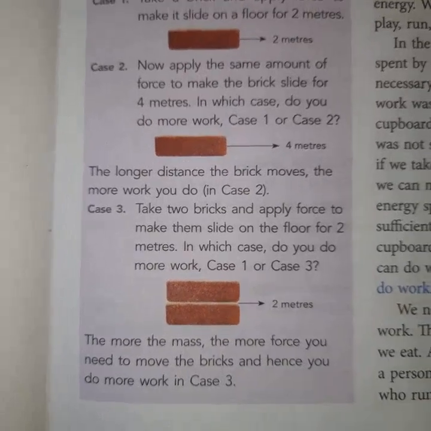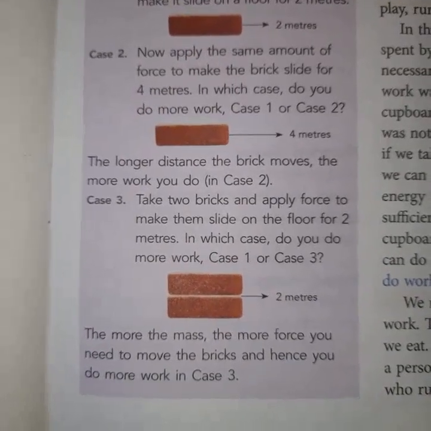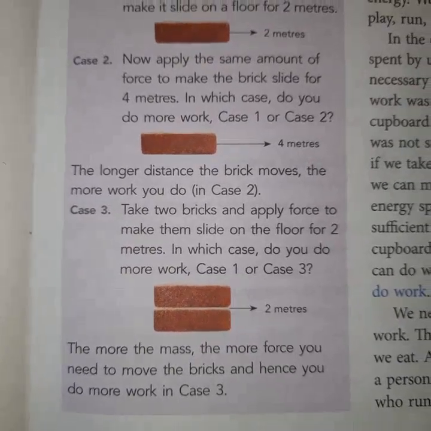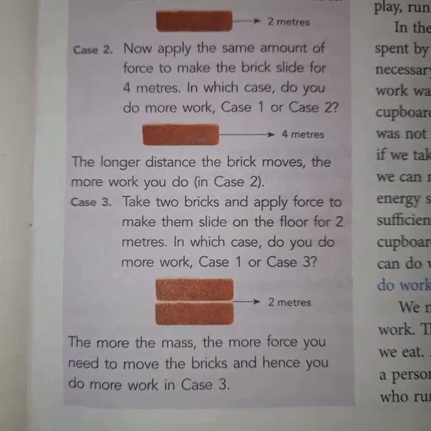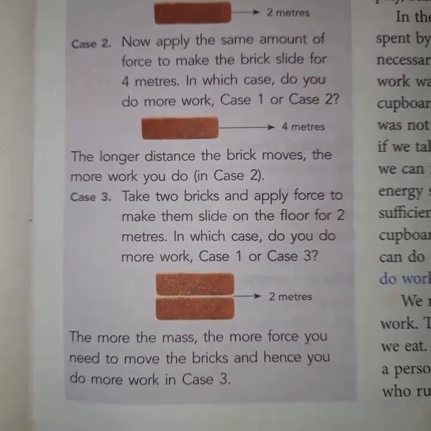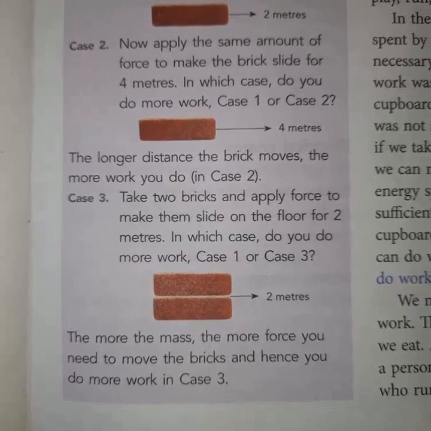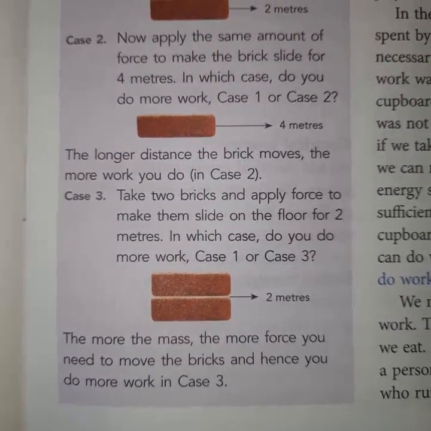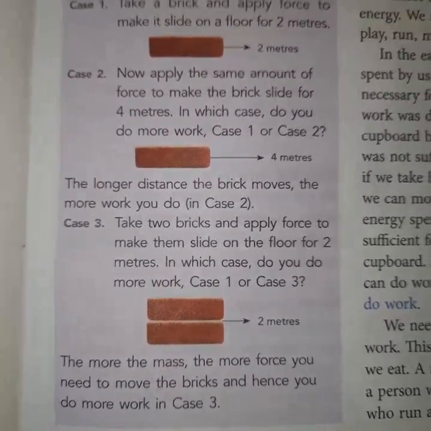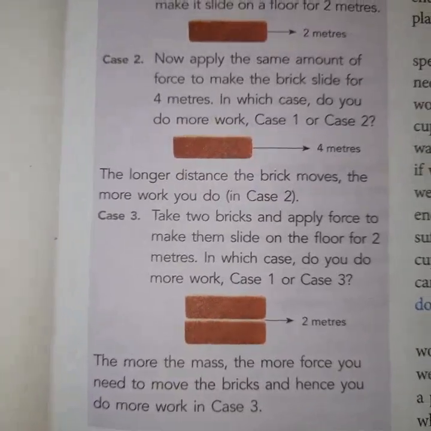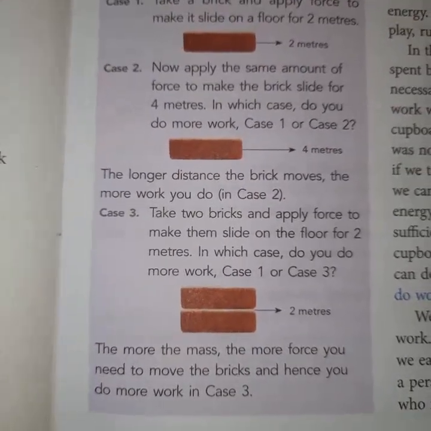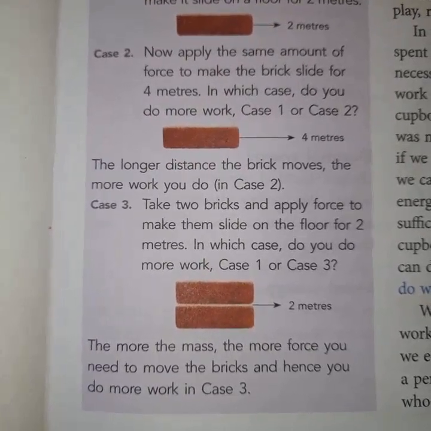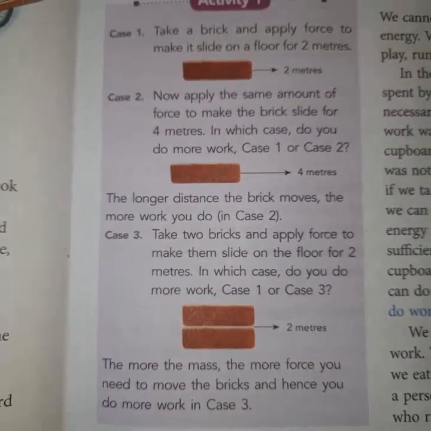Take 2 bricks and apply the force to make them slide on the floor for 2 meters. In which case do you do the more work, case 1 or case 3? So the answer is the more the mass, the more force you need to move the bricks, and hence you do more work in case 3. So work is dependent on distance also, it is dependent on mass also. So it is directly proportional to the mass as well as force as well as distance.